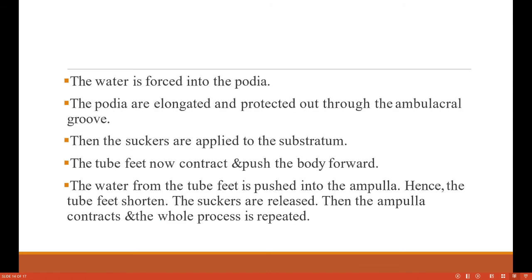The water pours into the podia, then the podia get elongated and projected through the ambulacral grooves. Then the suckers are applied to the substratum. The tube feet now contract and push the body forward, and the water from the tube feet is pushed into the ampullae, and then the ampullae contract and the whole process is repeated. The locomotion is done with the water vascular system.